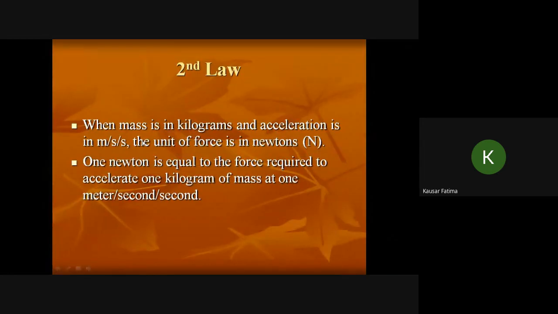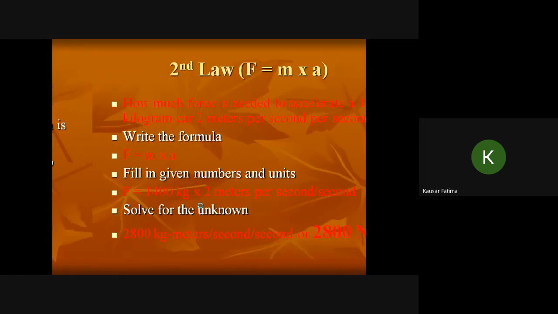Now when mass is in kilogram and acceleration is in meter per second square, the unit of force is newton. 1 newton is equal to the force required to accelerate 1 kilogram of mass at 1 meter per second square.